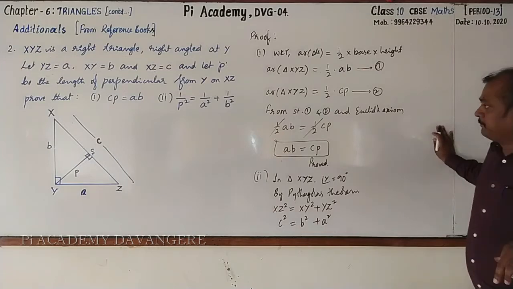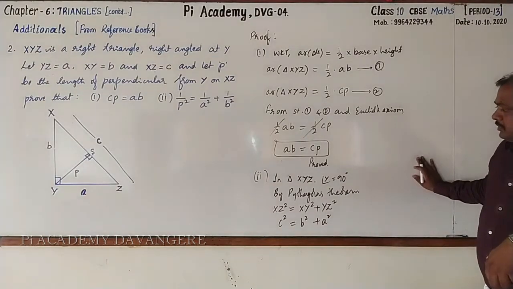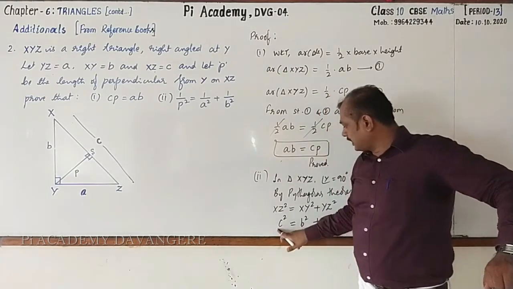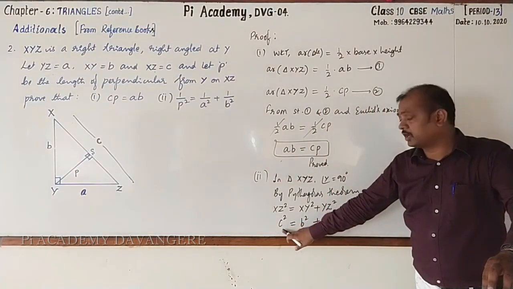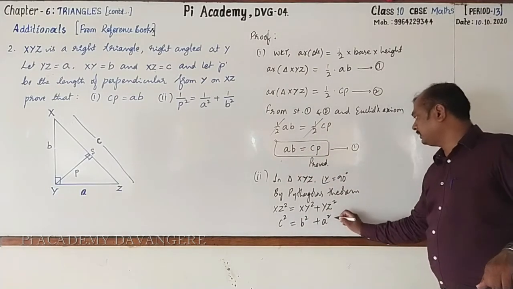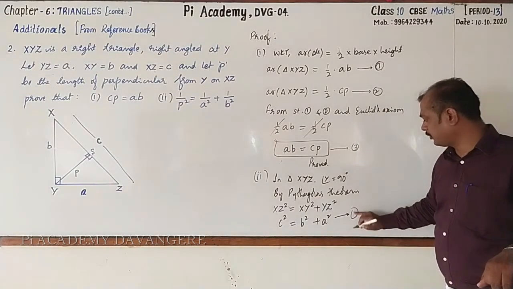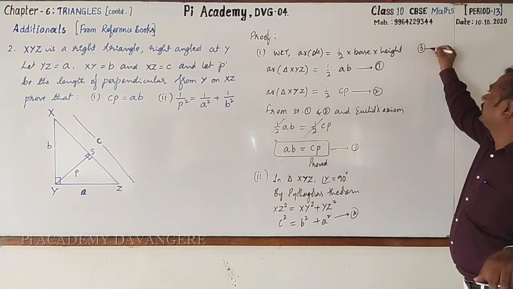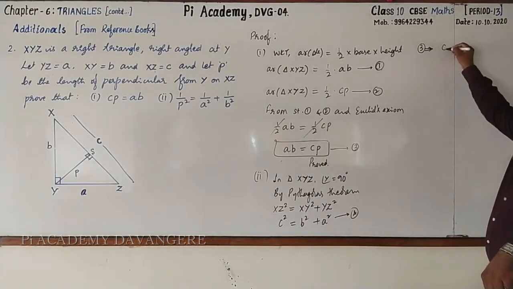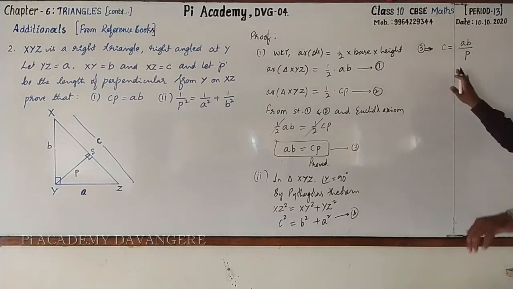But we want 1 by A square, 1 by B square. Can we take the reciprocal? No. In this statement, there is no C. P is there. Hence, can we take substitution for C? Yes. How? By using this statement. I call this statement 1 and this statement 2. Sorry, this is 3, this is 4. Using 3, you can solve for C. What is C? C is equal to AB by P. Hope that you have understood.